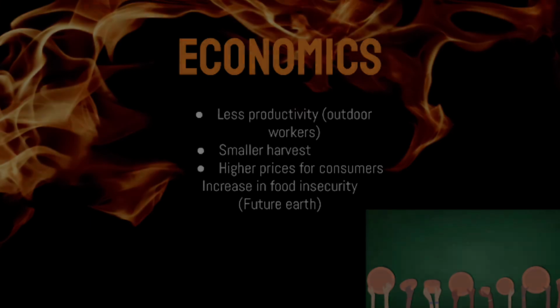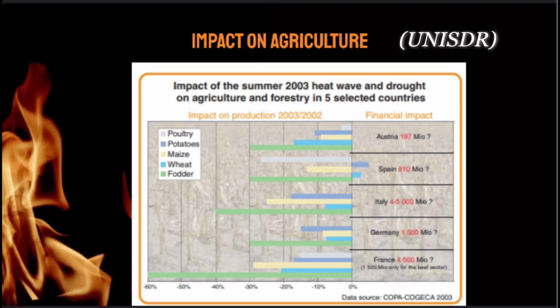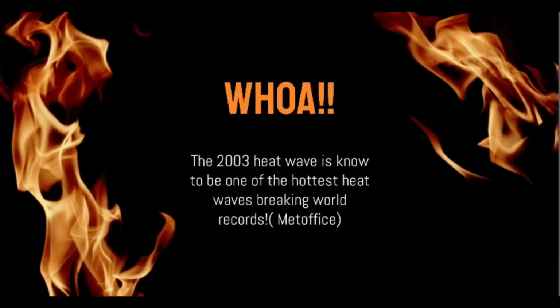This graph shows the impacts on agriculture resulting from the 2003 heat wave. When we look closely, we can see that fodder, which is things like hay to feed animals, had the highest amount of decrease. So this shows that heat waves not only impact us, but they impact the animals. We can also see that financially, there's millions and millions of dollars lost due to the heat wave. So not only do heat waves impact humans, but animals. The decrease in hay and things leaves farmers and people to figure out what they are going to feed their animals.